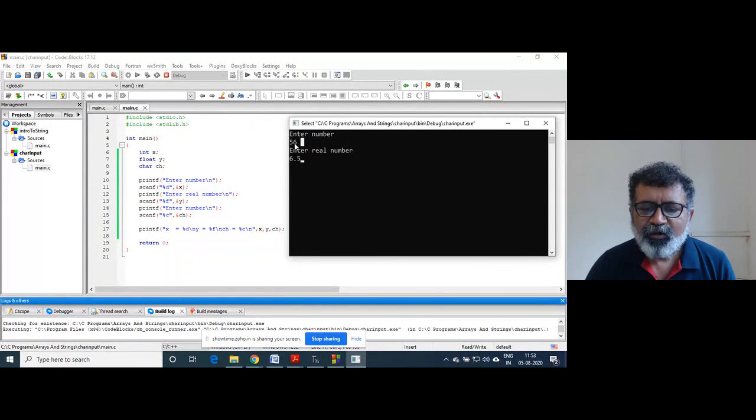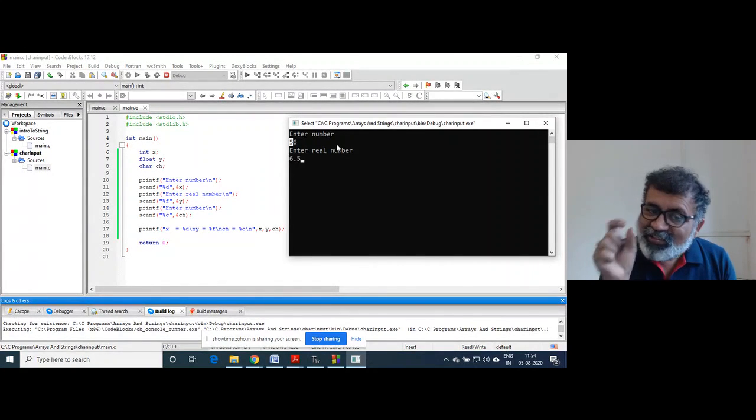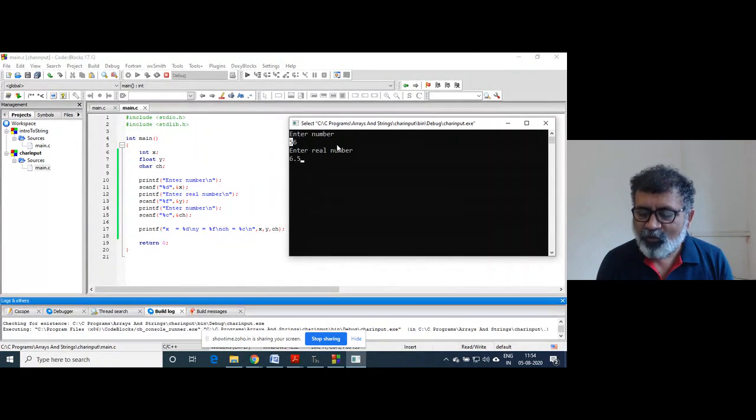I hope you know what I mean by queue. So what happens when you get this message and you enter 5? You press the 5, so that 5 goes inside the queue. Then you press 6, so 6 goes inside the queue. And then you press the enter key. That's why 56 is stored there, because you are pressing two keys.